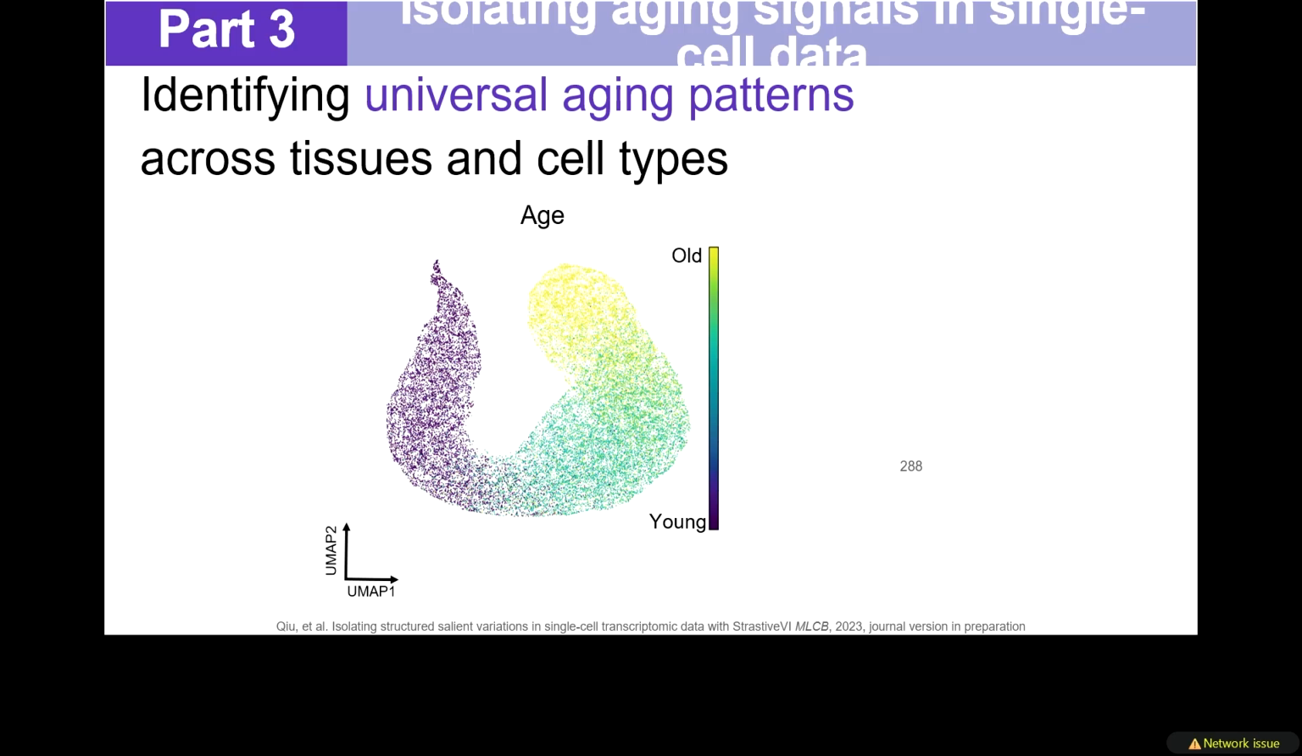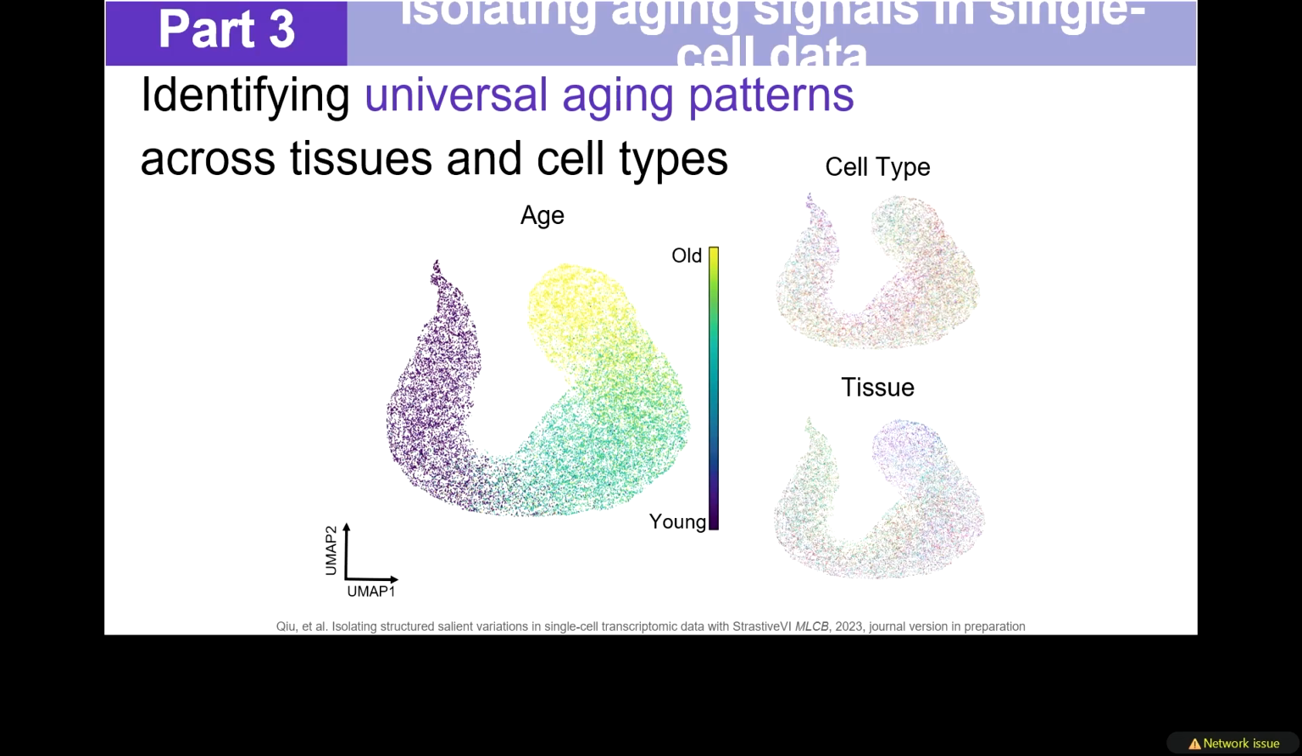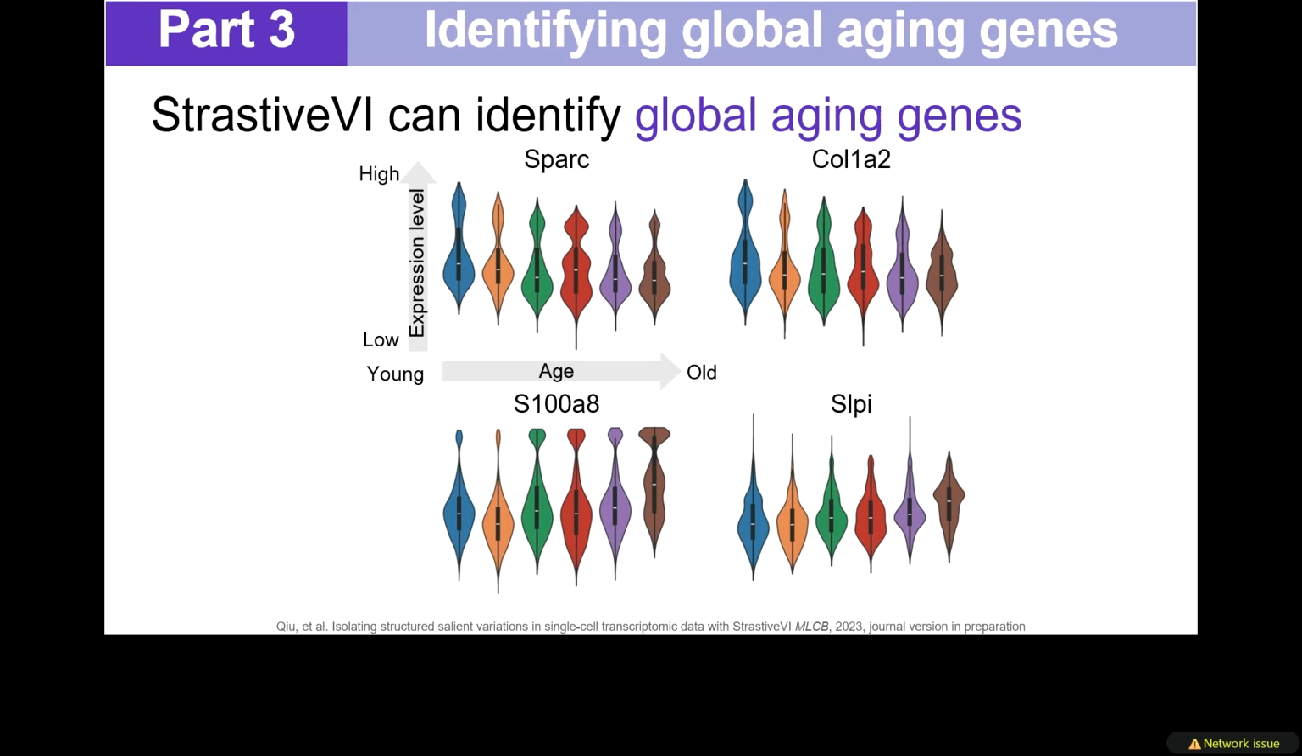We can see that our model can learn very clear and beautiful aging patterns, and the cells from different cell types and tissues mix together. So this means that our model successfully isolates the global aging signals that are shared across all of the tissues and cell types. And so, definitely, explainable AI.